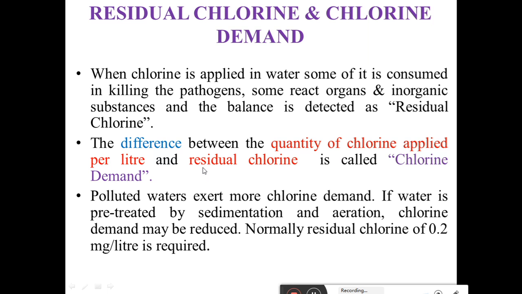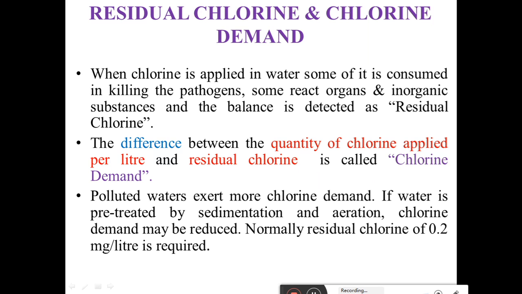But we keep some residual chlorine in that water to avoid future contamination, so we have to subtract it from the chlorine dose. Chlorine demand means how much chlorine is required for the disinfection of water.